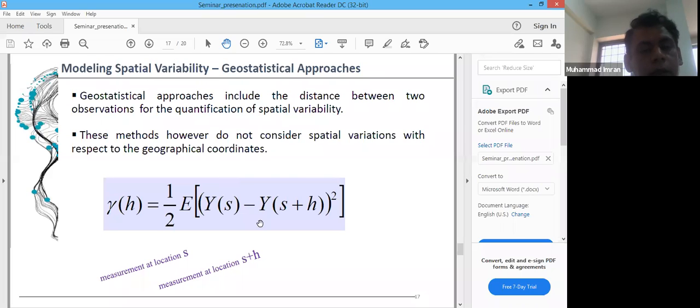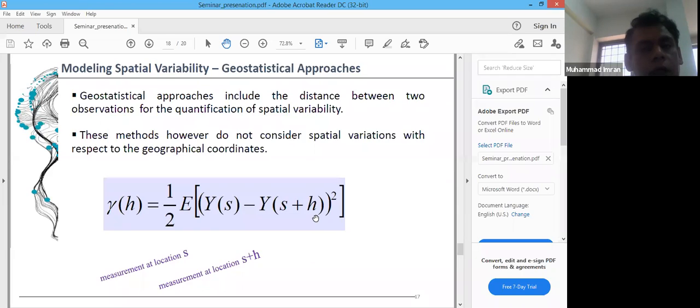Next, as I already said, these geostatistical approaches basically use the value of the variable that we are going to model at some location s and its value at location s plus h, and the distance between these two quantities. So we are not using the coordinate values, or we are not assuming that crop yield is a function of location itself.